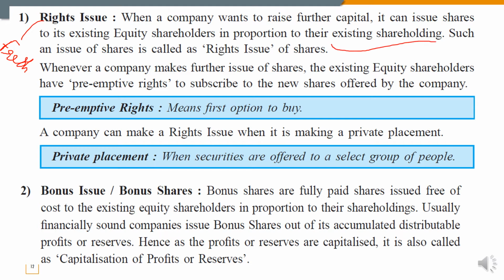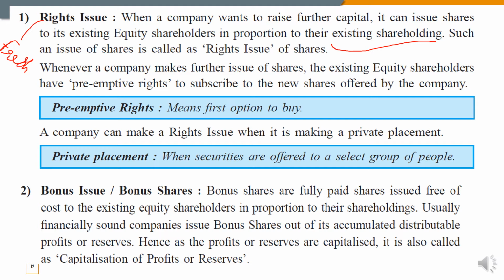Means if one person has bought 10,000 equity shares and another person has bought 2,000 equity shares of the company, the rights issue will offer more to the shareholder who has bought 10,000. Means in proportion to their existing subscription, this rights issue will be offered to them.